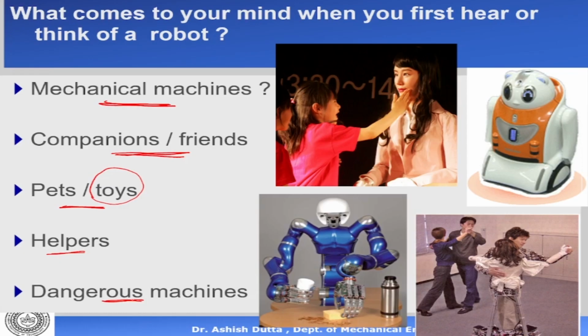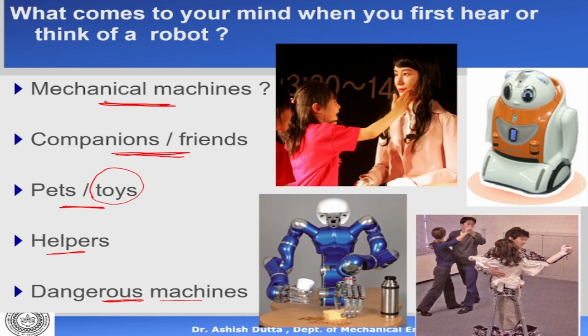For example, robots are also used in defense applications, in wartime applications, for example, drones, which are unmanned aerial vehicles. That's also a robot. Robots are also used in various kinds of demining applications, explosive hunting applications. So robots can also be called dangerous machines. Depending on your age, your background, which country you're from, and how much TV and movies you watch, you will talk about a robot as having some of these attributes.